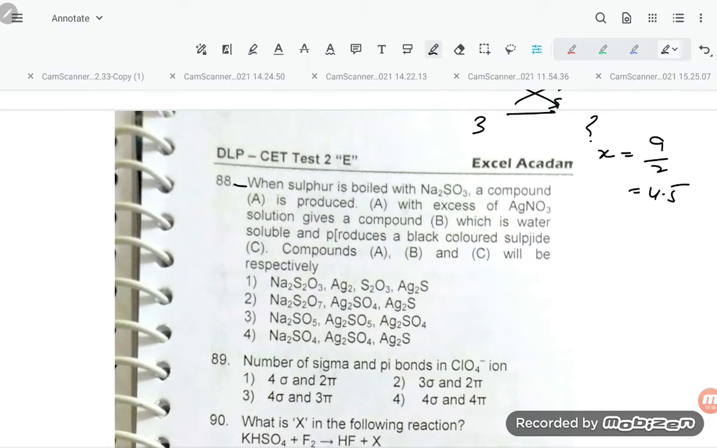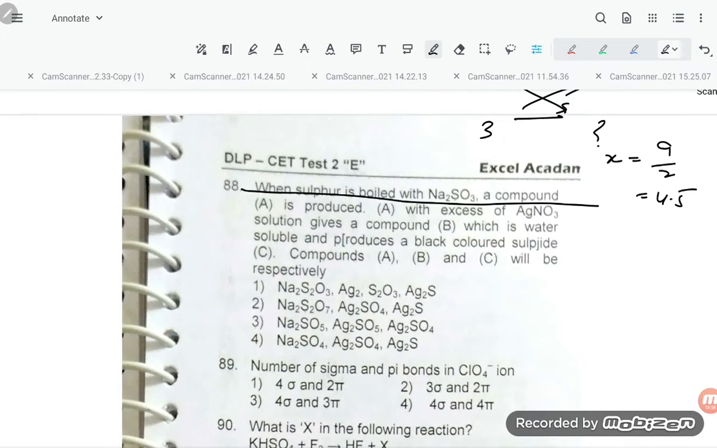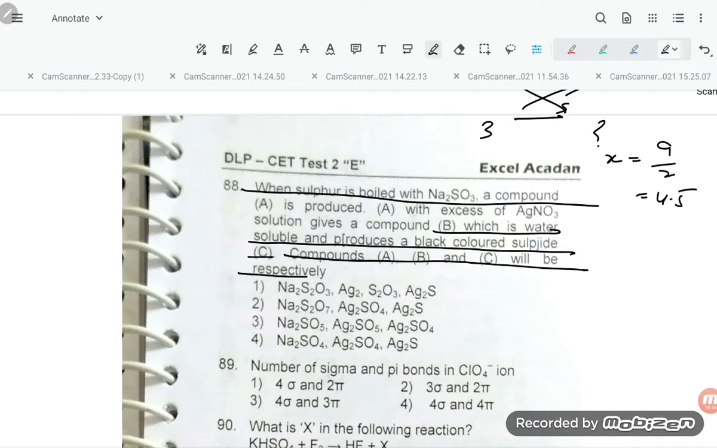Now 88. When sulfur is boiled with Na2SO3, a compound A is produced. Okay. A with excess of AgNO3 solution gives compound B, which is water soluble, produces black color sulfide C. Compounds A, B, C will be respectively: A will be Na2S2O3, B will be Ag2S2O3 and Ag2S.